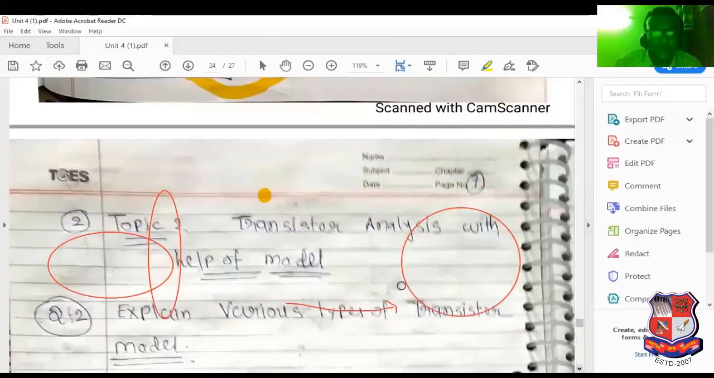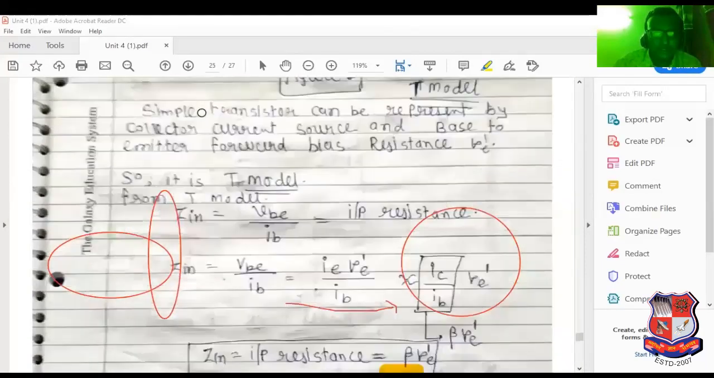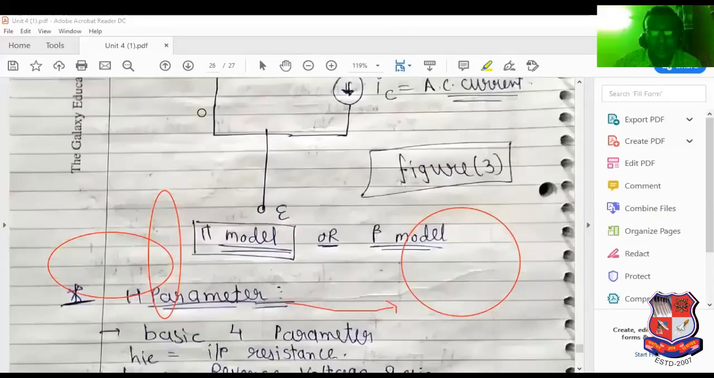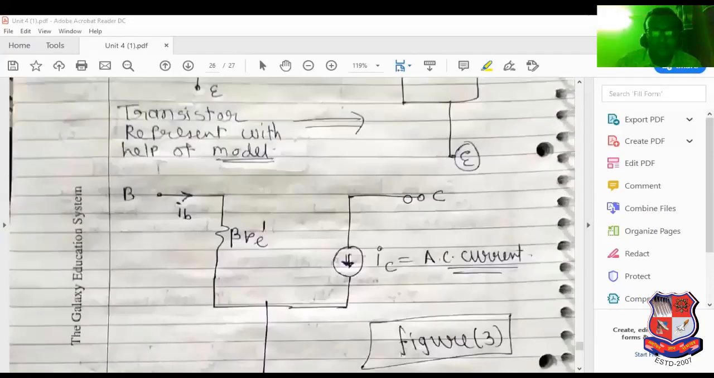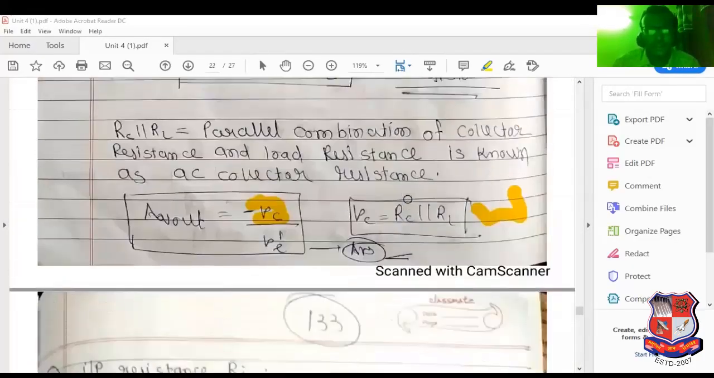And what is the advantage of common emitter amplifier? That I have also mentioned here. H parameter is not important. I will explain it in the next lecture, don't worry about that. It is not as such important.